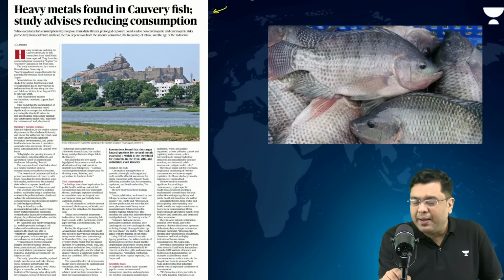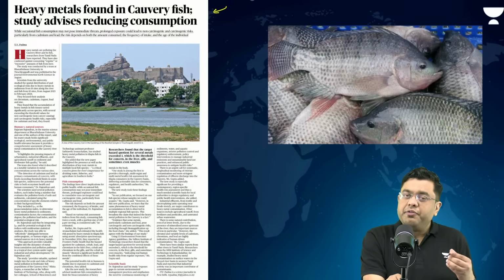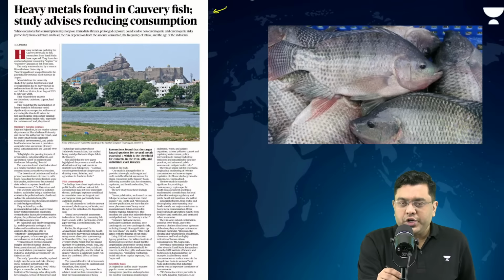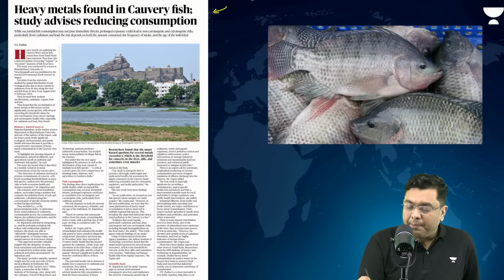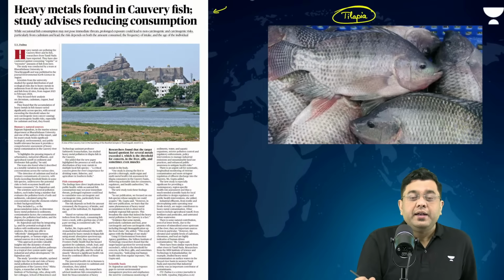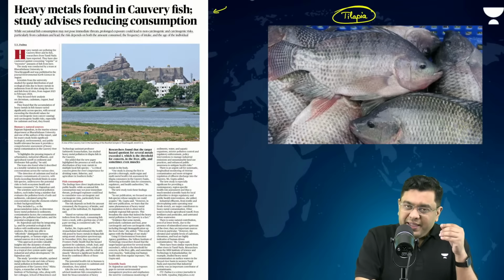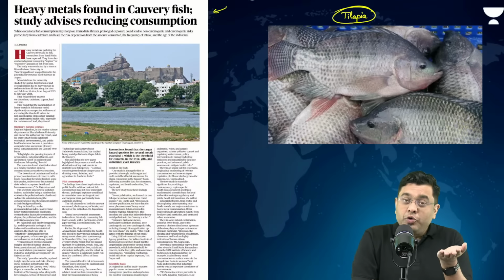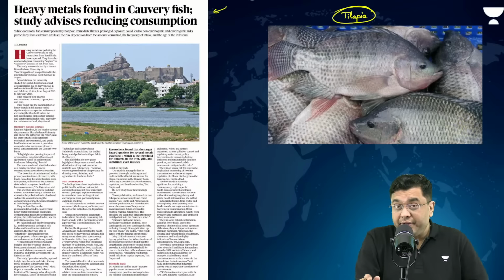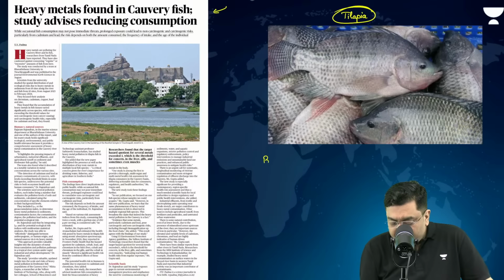So, a detailed study has been carried out across the river Cauvery in various different locations, and fish species like the tilapia have been examined. Now, it has been found that from various different sources, large amounts of carcinogenic contaminants are being released in the river Cauvery. What is happening is that, slowly and steadily, the amount of contaminant in these fishes' bodies is increasing, right? By the process referred to as bioaccumulation.